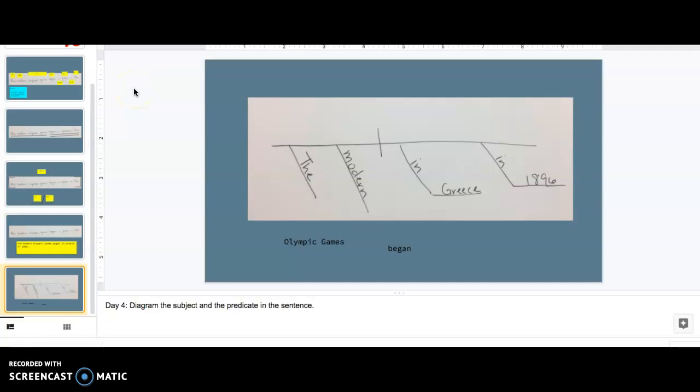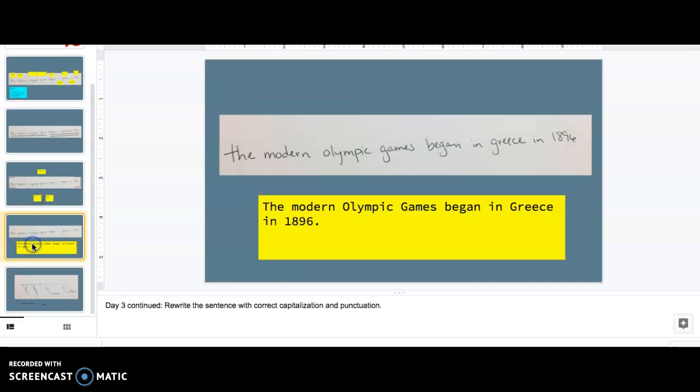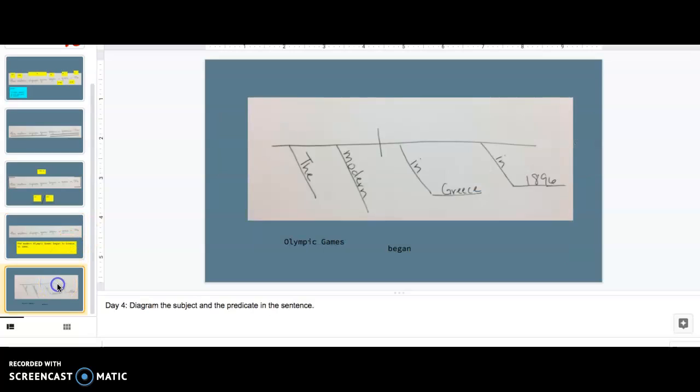Hey you guys, today for our DGP we are going to be diagramming the subject and the predicate of our sentence. Just to remind everybody, I'm going to click back to the last slide, excuse me. Our sentence for this week is the modern Olympic Games began in Greece in 1896.